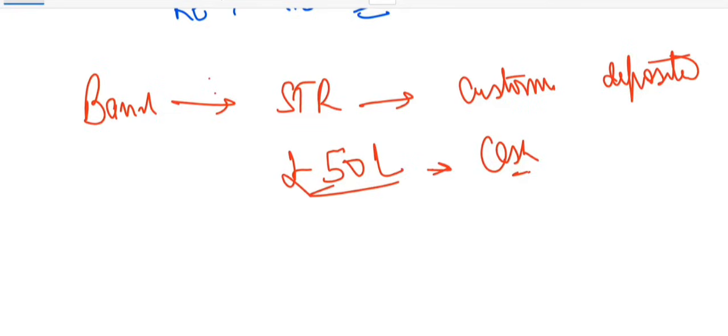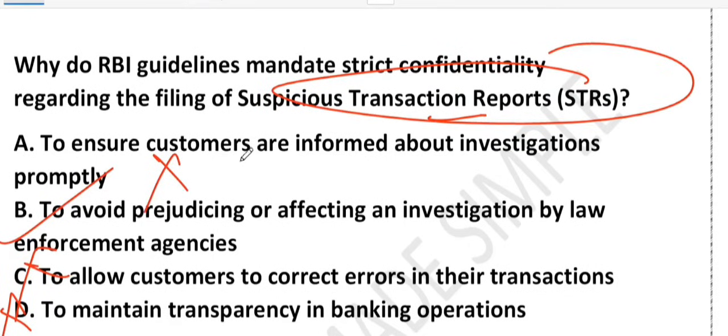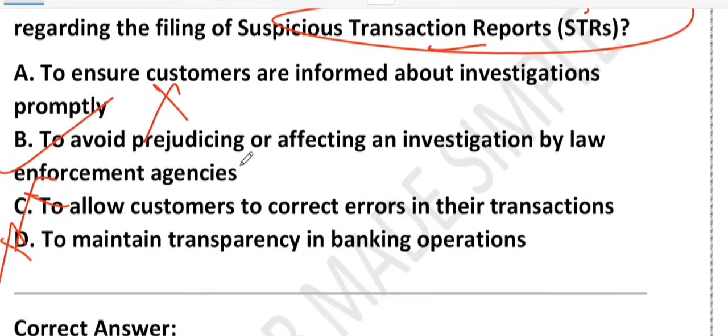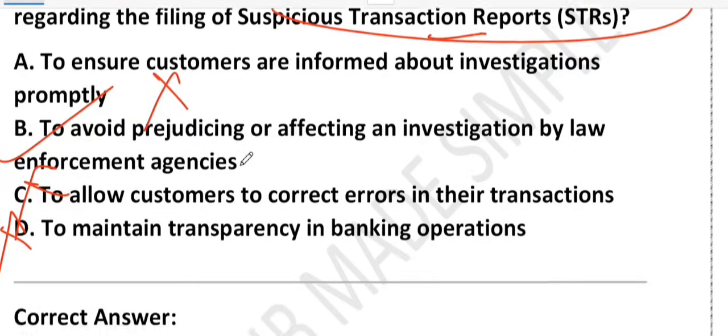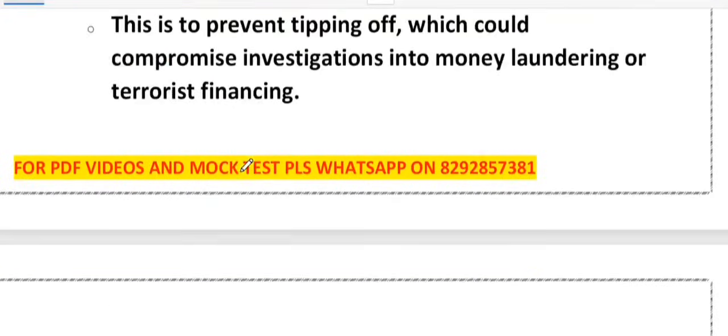So the bank files an STR. If the bank tells the customer, they might quickly withdraw or hide the money. That's why confidentiality is the key. I hope that is clear. So STR details must never be disclosed to the customer. The purpose is to prevent tipping off and protect the investigation. Records should be kept secure, handled by senior staff, and kept separate from the normal data. I hope that makes sense.